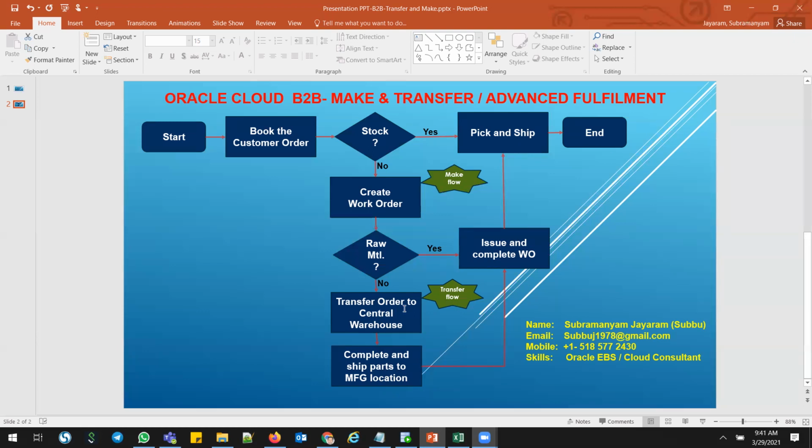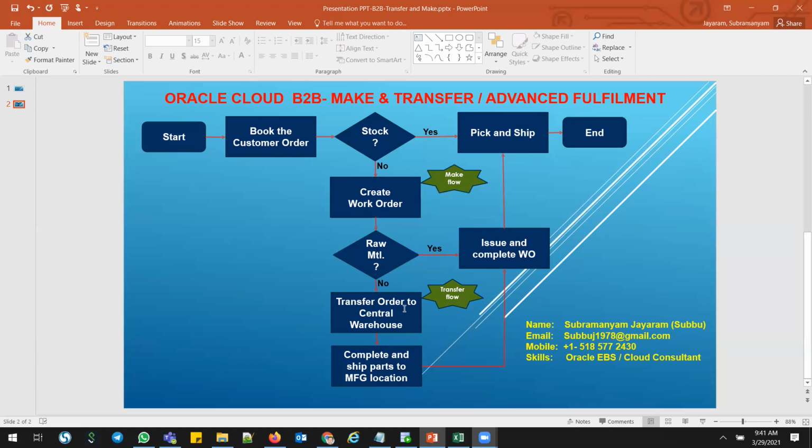Here is the process. Whenever there is a back-to-back order process from the sales order, it may be buy, make, or transfer, and based on my sourcing rule the system will create it automatically. If it is a buy flow, it will create a purchase requisition and purchase order. If it is a make flow, it will create a work order. If it's a transfer flow, it will create a transfer order. All these flows are driven by the sourcing rule. It's an amazing, excellent functionality that exists in the cloud.